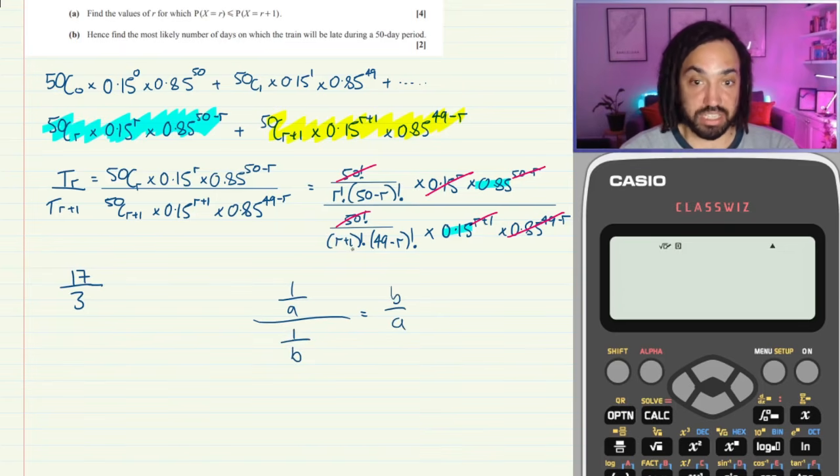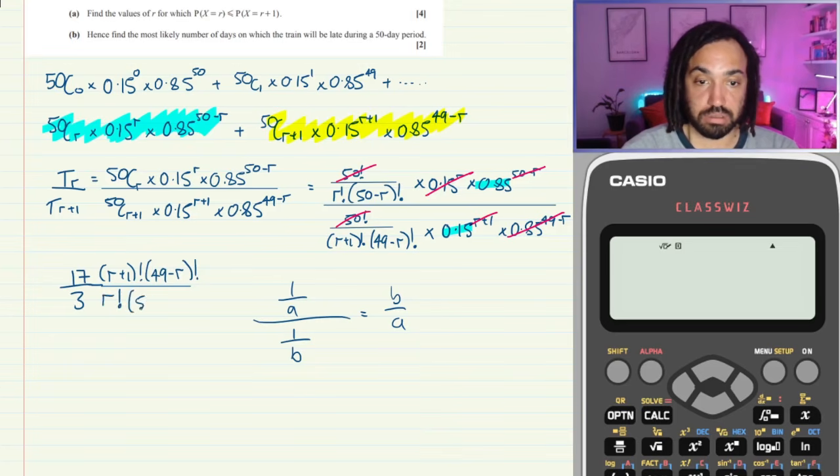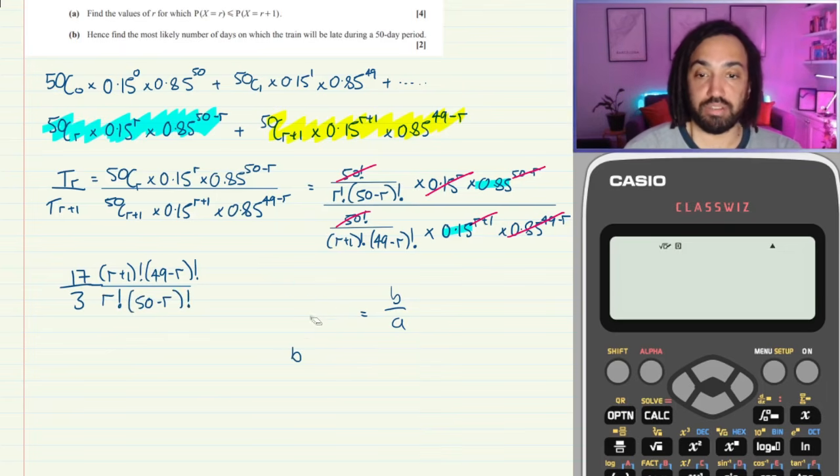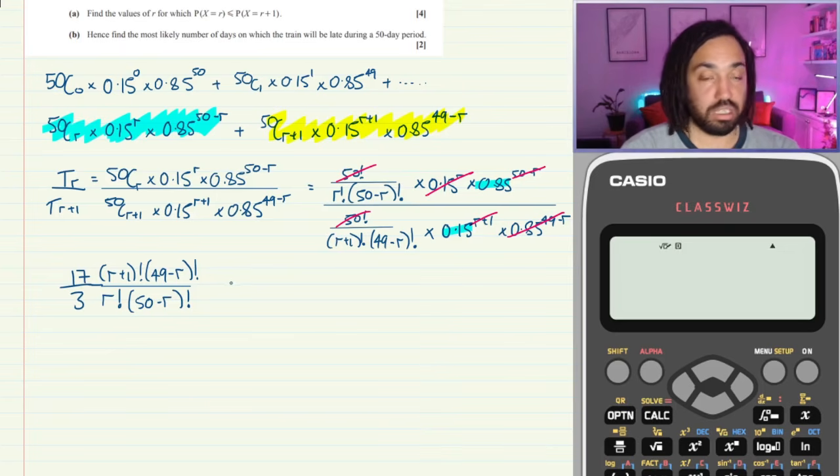So I'm just going to take this thing here and put it on the top, and I'm going to take this thing here and put it on the bottom. So we'll have this on top, and we'll have that on the bottom, like so.